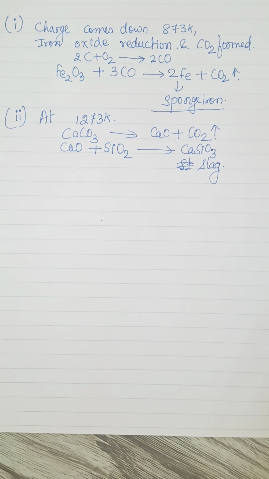So there are varieties also. We will be going through the varieties. Then we will be seeing the steel as well. In that also there are mild steel, hard steel, alloy steel, etc. We'll be seeing that. Then what is tempering, annealing of steel, all these things we'll be seeing. Then the properties also in the next session. I think in the next session I'll try to wind up iron, but it is quite big to do, but I'll try my level best.